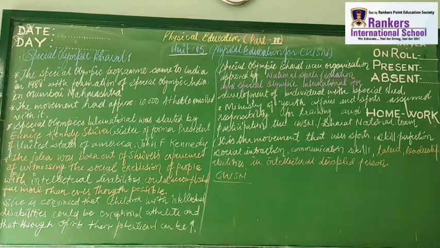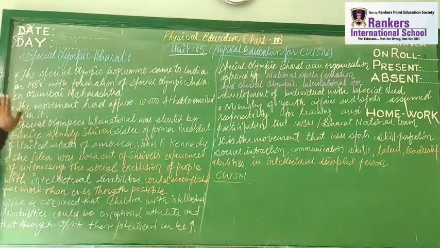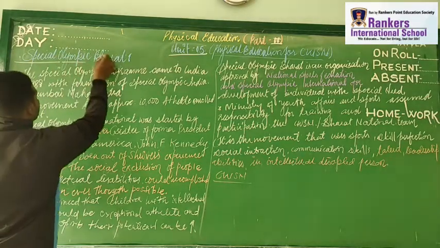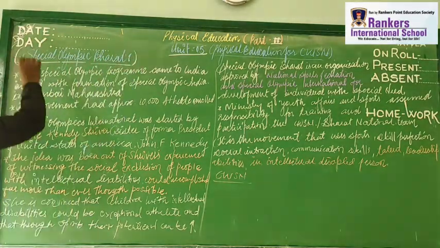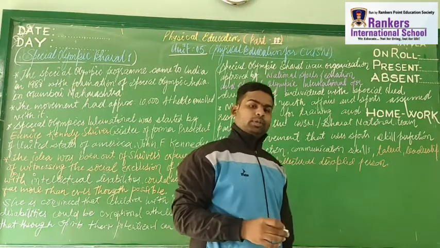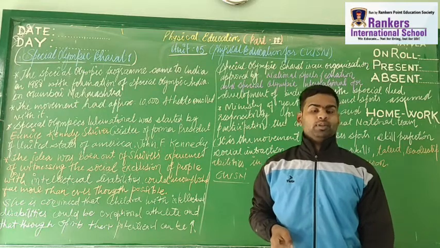So here, as I told you earlier, there are a lot of organizations which do very good work in terms of their improvement, like Special Olympics Bharat, like Paralympics and many more. The first thing that we are going to learn today is Special Olympics Bharat. Now what is it? It's an organization. Special Olympics Bharat works for CWSN. It means they are majorly working for people with intellectual disability.